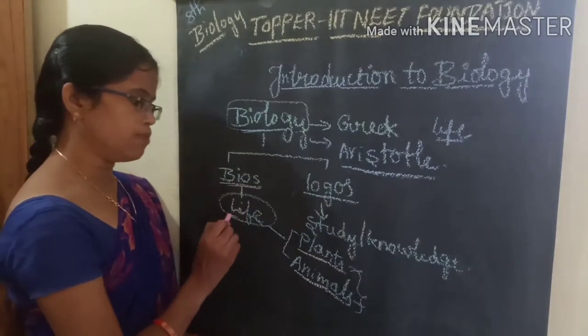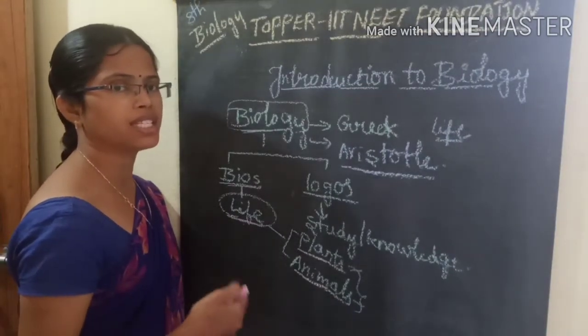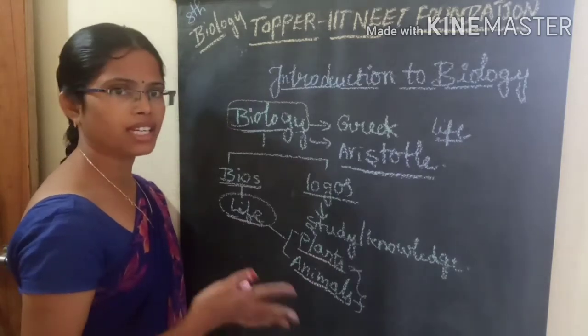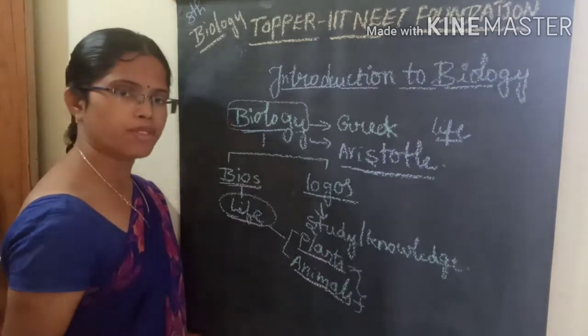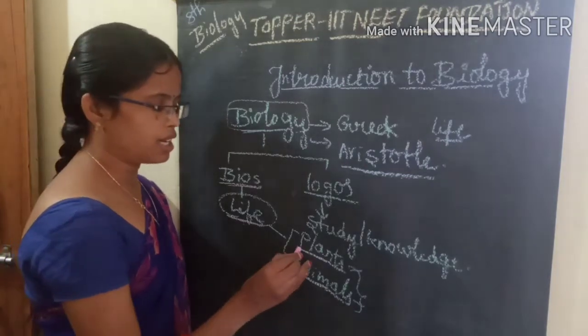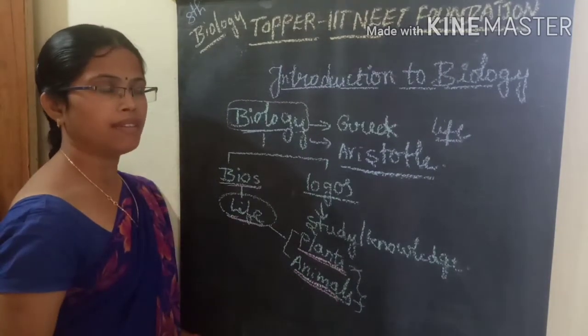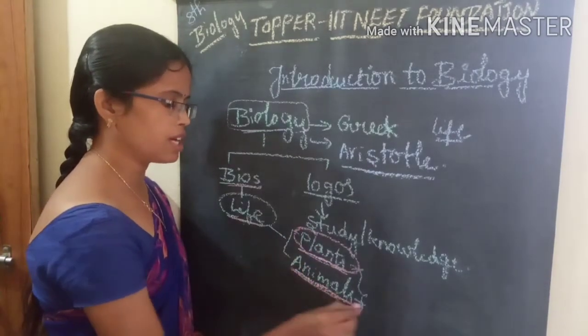Bios means life, so there are many organisms existing and performing their life on the earth or in the environment. The organisms living on earth are mainly divided into two types: plants and animals. Both plants and animals are discussed in this biology topic.